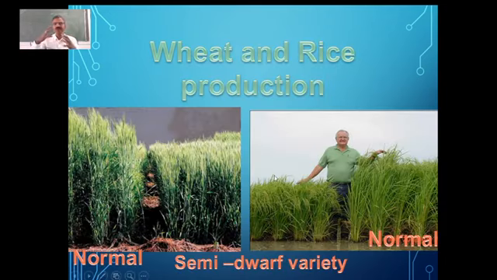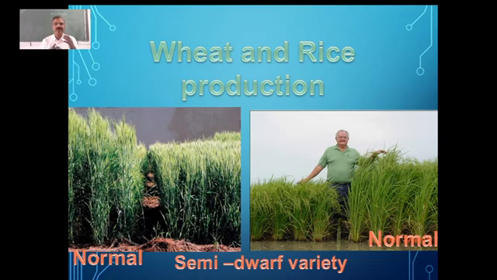So like this, plant breeding resulted in a spurt in the production of many crop plants, especially the staple food items like wheat and also rice production. You know, wheat and rice are the 2 major staple food sources.